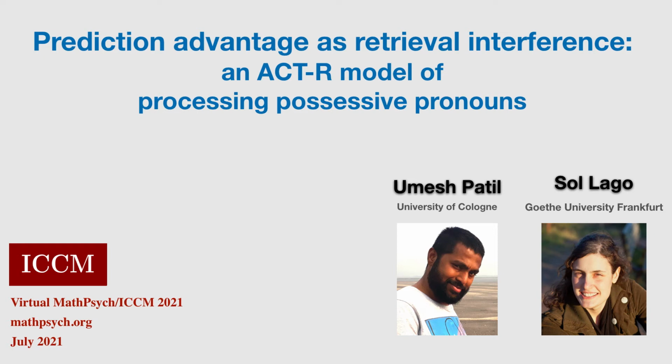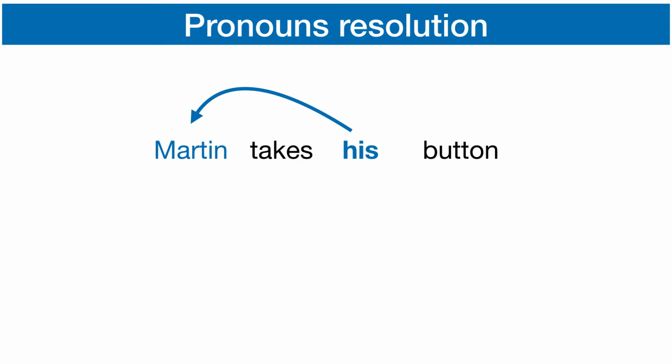Hi, here we present an actor model of the interaction between retrieval and prediction in sentence processing. In a simple sentence, such as Martin takes his button, the process of finding out what the pronoun his refers to is facilitated by the linguistic knowledge that the pronoun his should refer to a masculine antecedent. This gender cue helps retrieving the representation of Martin from memory.